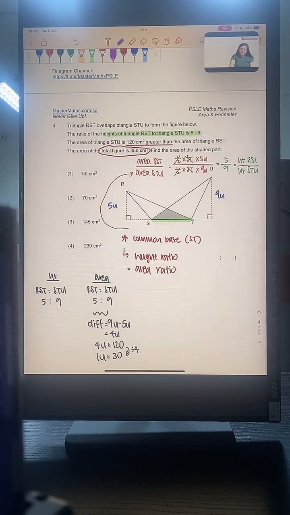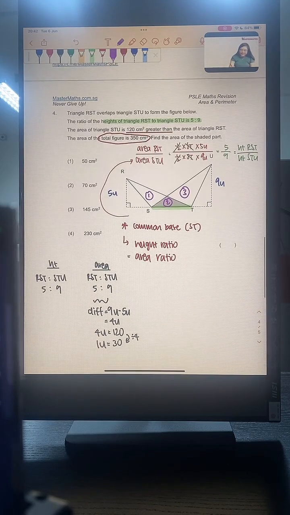I am going to break this figure up into 3 parts. Part 1, Part 2, and Part 3. I know that Part 1 and Part 2 is triangle RST. Part 2 and Part 3 is going to be triangle STU. Okay, Part 1 and Part 2 is RST, Part 2 and Part 3 is STU.